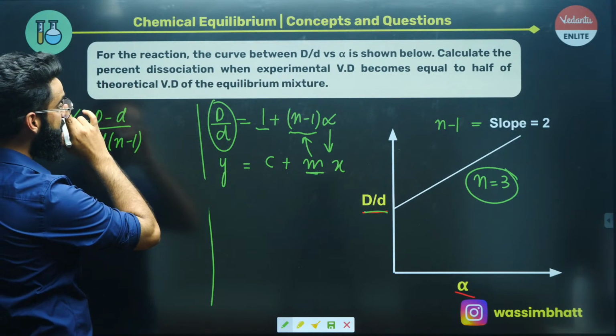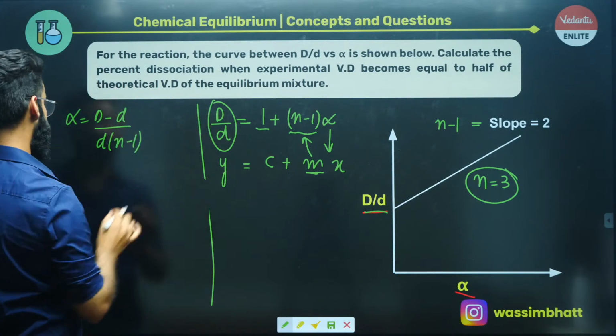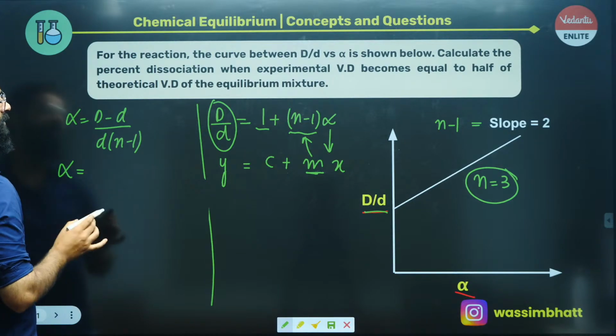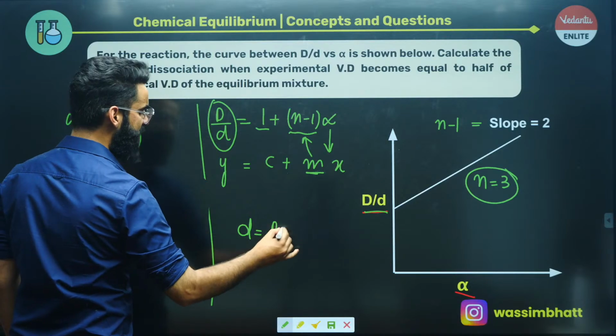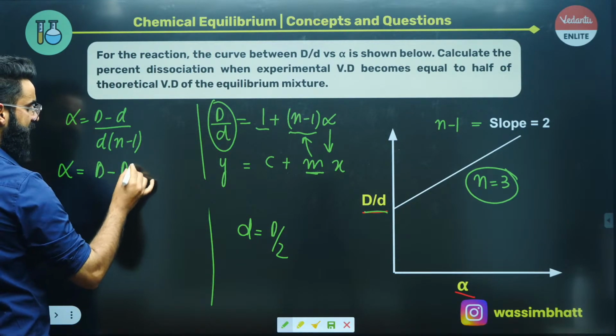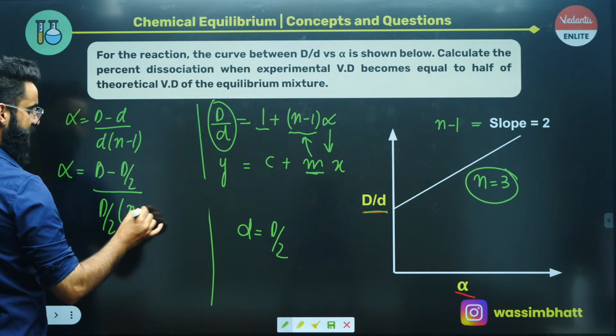Now what do I need to calculate? I need to calculate the percent dissociation. First of all, I'll be calculating alpha, right? And in the question it's mentioned to calculate alpha when the experimental vapor density becomes half of the theoretical vapor density. So I'll write capital D minus, instead of small d, I'll write capital D divided by 2, and it's going to be n minus 1 as such.